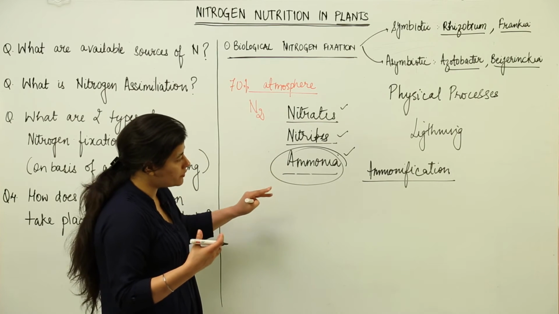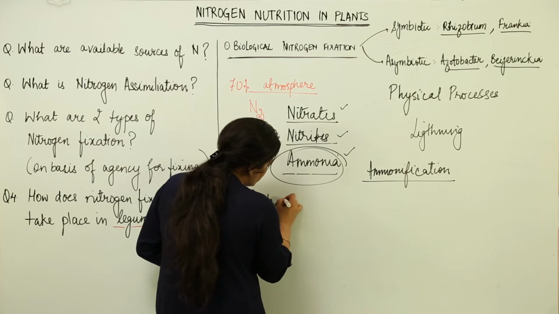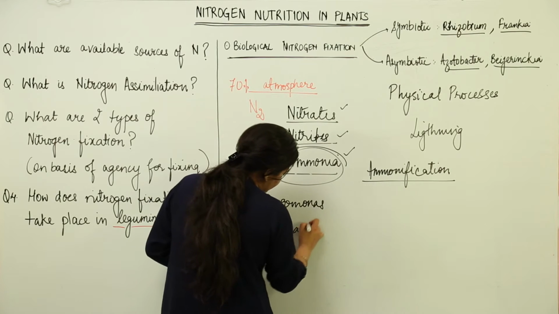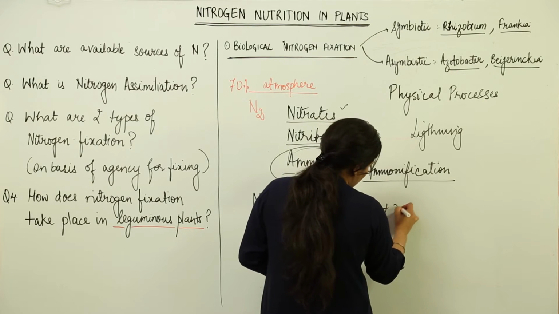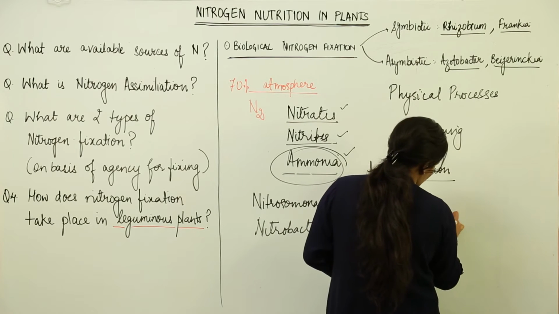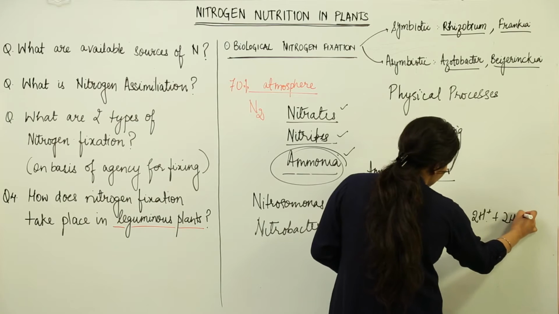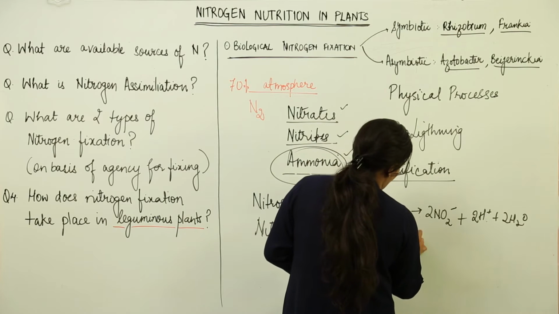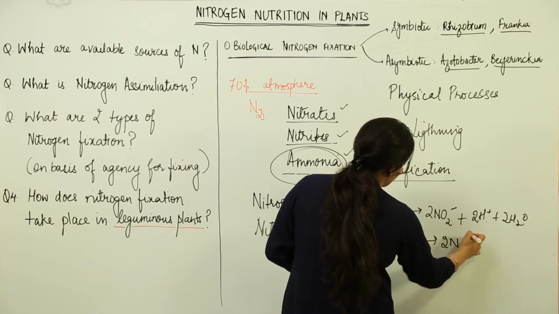So the process of decomposition adds ammonia to the soil, and by the agency of microbes like Nitrosomonas and Nitrobacter, the ammonia is first converted, please pay attention, ammonia is first converted to nitrites, which is further converted into nitrates, and from here the plants can take the nitrates directly for the assimilation.